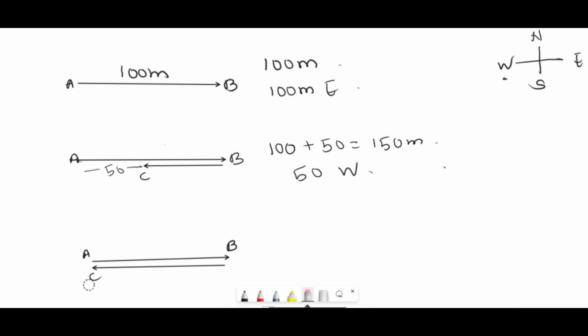So we'll say this is again A. You travel from A to B and then from B to A. The distance that you travel from A to B is 100 and then from B to A is another 100, so the distance that you travel is 200 meter. And if I talk about displacement, this is your initial point and this is the final point, because you're coming back to the same point. So your displacement is 0 meter.